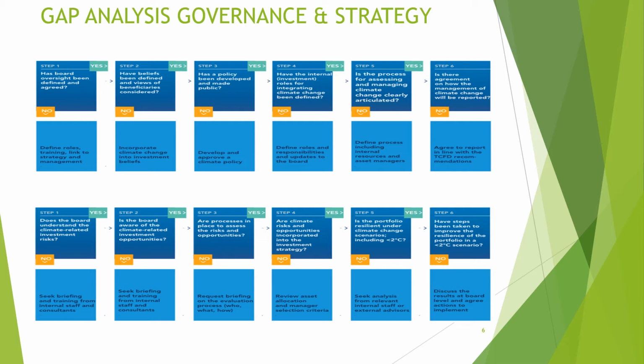The second is based on strategy. So the board needs to understand what the climate risks are. If they don't understand it, then they need briefing as well as training. The second is the board needs to be made aware of investment opportunities. If they are not aware, they need to be briefed and given training. The third is there need to be processes through which risks and opportunities can be assessed. If they are not, then you need to have an evaluation process. Climate risk and opportunity need to be incorporated into the investment strategy. If they are not, then you need to review your asset allocation based on the risk element.